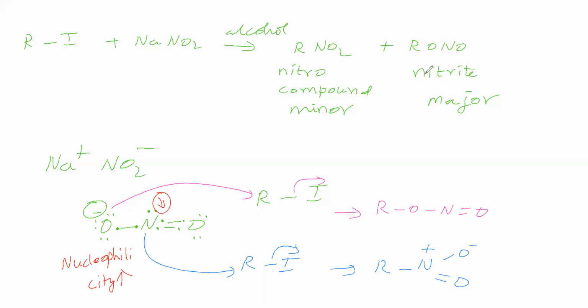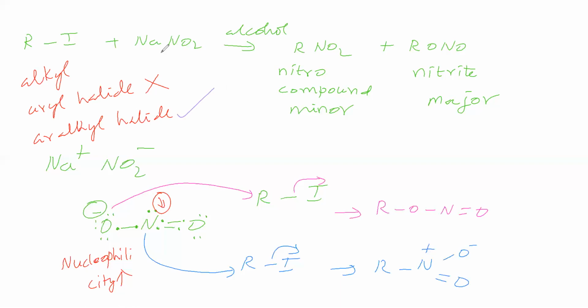So if you take NaNO2, what is the major product? Sir, in the place of R, what can be there? In the place of R, you can take alkyl. We cannot take aryl halide, the reason is the same as the previous case. We can take R-alkyl halide, therefore this can go for nucleophilic substitution, whereas aryl halide does not undergo this nucleophilic substitution.